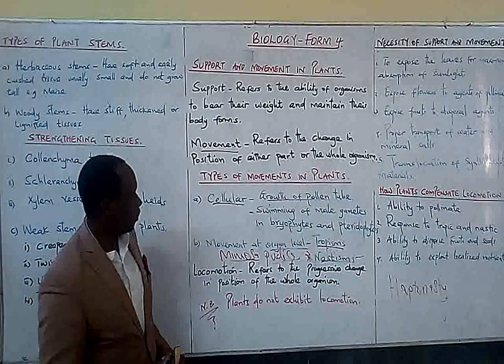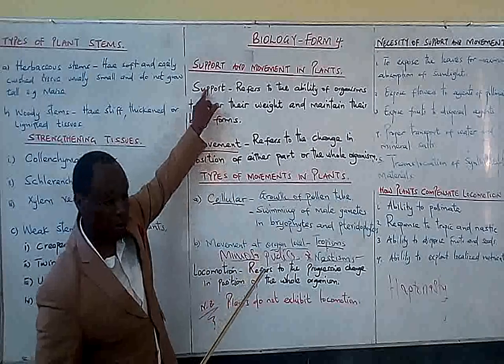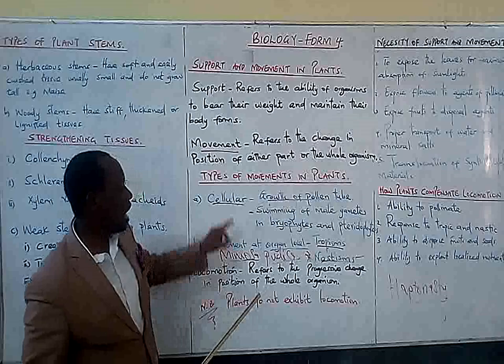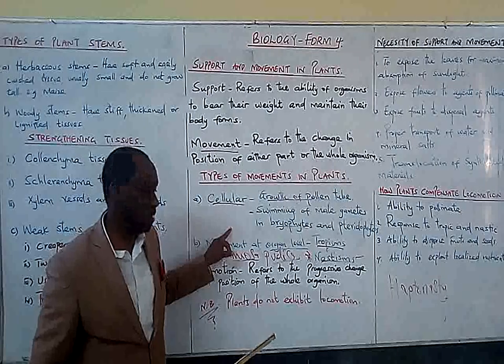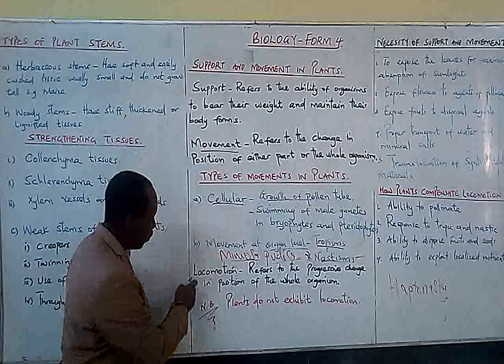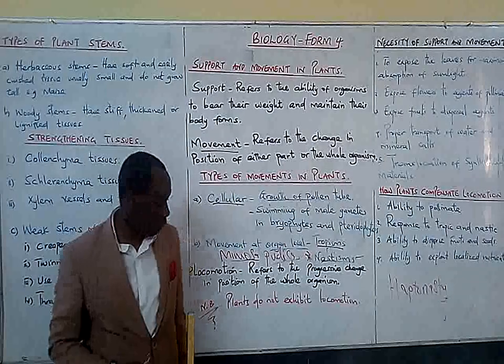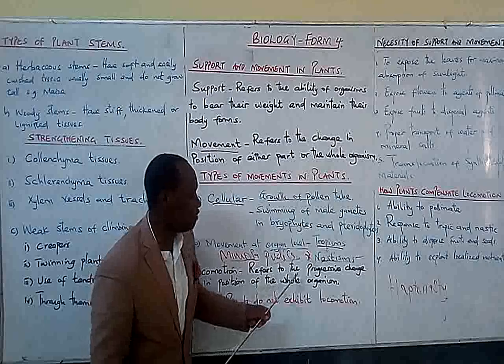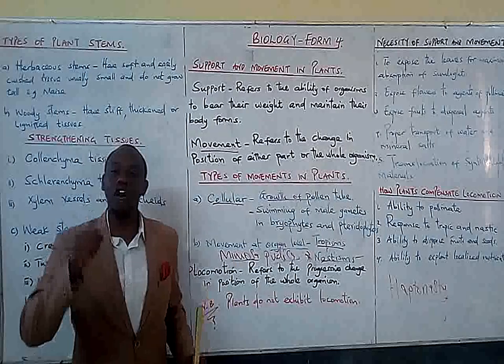As I said before, we have already seen what is support, what is movement. We have seen the two types of movement in plants. I've given examples. Now we will come to the point of what is locomotion. Locomotion is the progressive change in position of the whole organism.